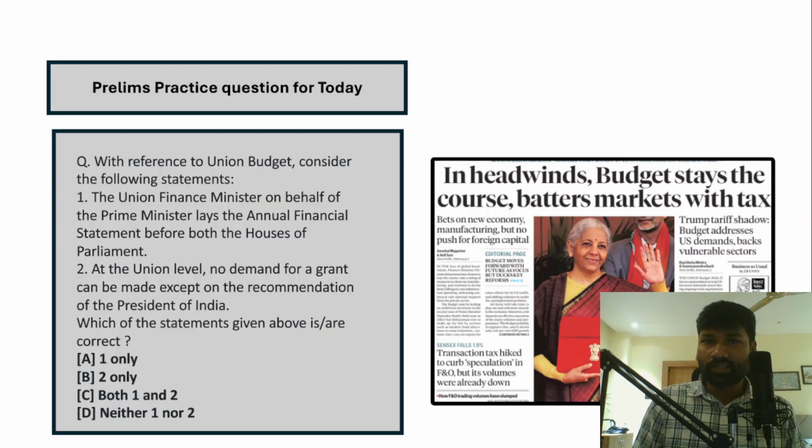Now you can also see here that this is actually based on the budget that has been introduced by Union Finance Minister Nirmala Sitharaman. And also understand that this is the ninth time that she has introduced a budget in the Parliament. So therefore she has become the first finance minister in India who has introduced the budget a ninth time.